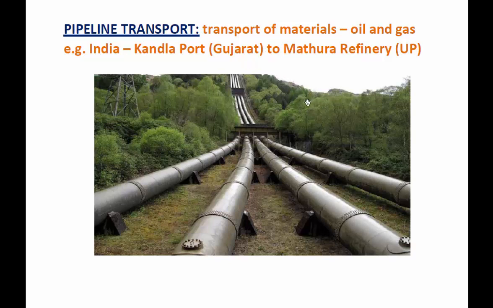So in India we have a pipeline transport system. One of the best examples is the pipeline from Kandla port in Gujarat to Mathura refinery in Uttar Pradesh. This is the best example of pipeline transport.